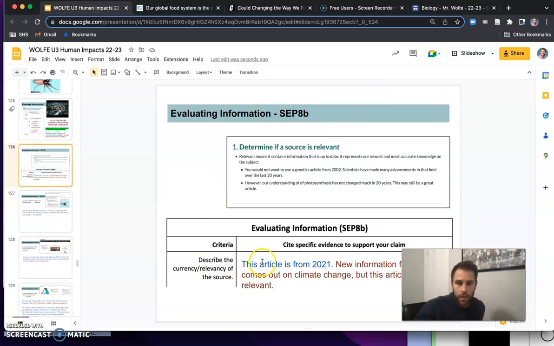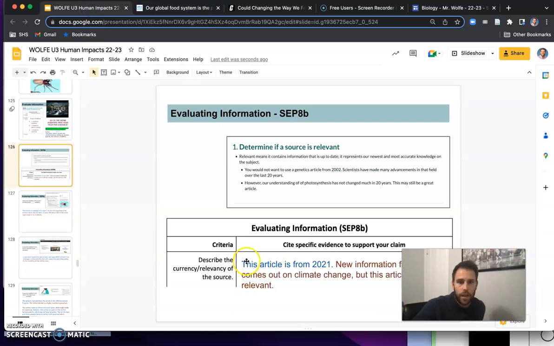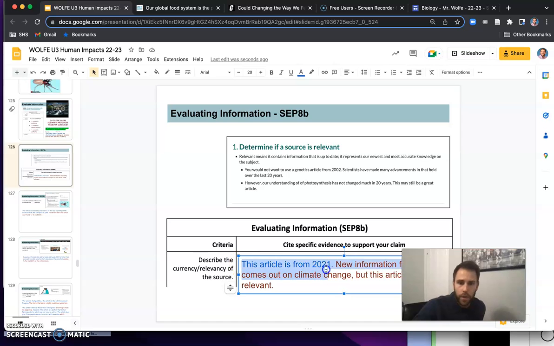Let's first look at the relevancy. Alright, if we go back to the article, this article is from 2021. So I could say this article is from 2021. That's what I see. That's what's in blue. The red is my assessment, my evaluation. New information frequently comes out on climate change, but this article is still relevant. It's within 1 or 2 years.